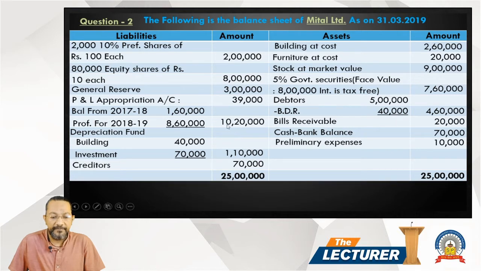8,60,000 is the profit for the year 18-19. Total 10,20,000. Depreciation fund is known as accumulated depreciation in the asset, building and investment. So creditor, building at cost, furniture at cost, stock at market value. 5% government secured face value.